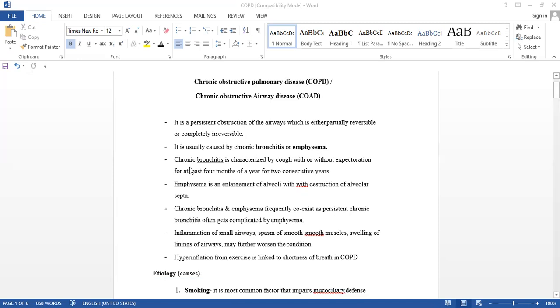Okay. Chronic bronchitis. This means inflammation of the bronchi. Chronic bronchitis is characterized by cough with or without expectoration, with or without sputum or phlegm, for at least 4 months of a year for 2 consecutive years.